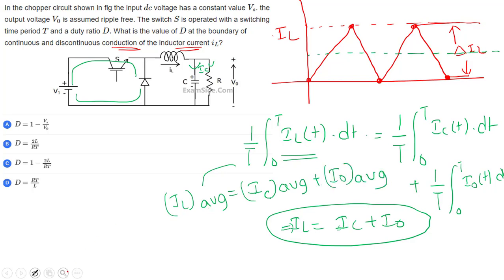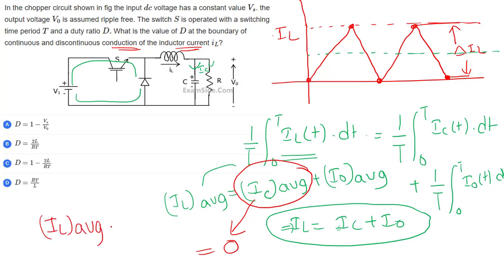We know one good thing: the average current through the capacitor is always 0. So I can tell you from this that IL average is nothing but I0 average.